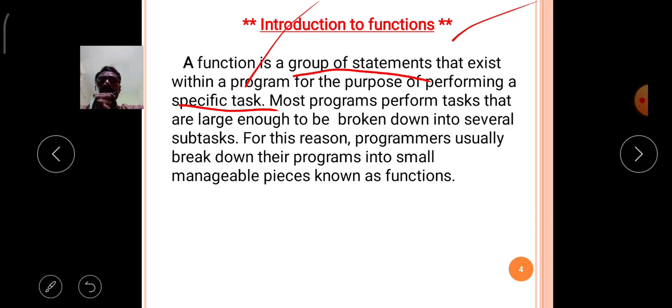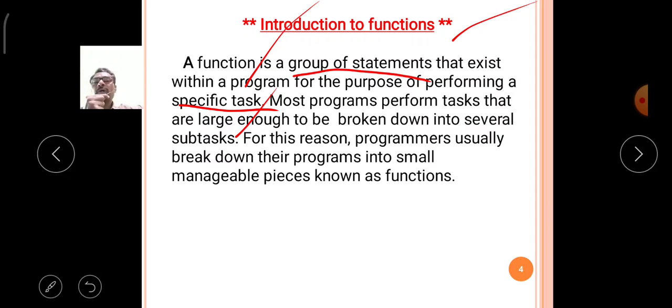Most programs perform tasks that are large enough to be broken down into several subtasks. Generally, a big program, a lengthy program, is not easy to code, and managing the variables and behavior of that much lengthy program is complicated. That's why it is divided into several subtasks.